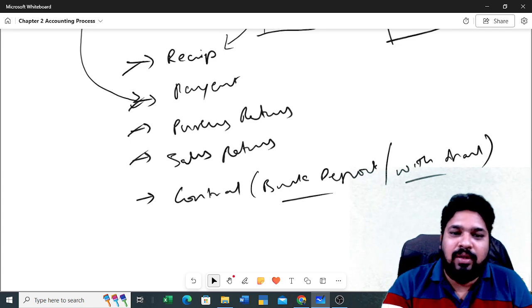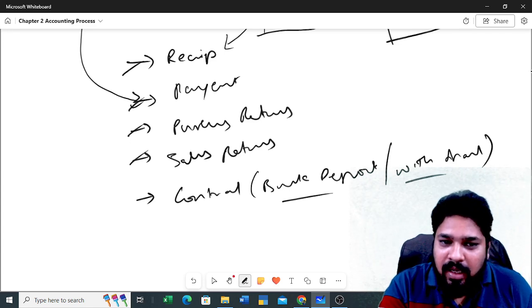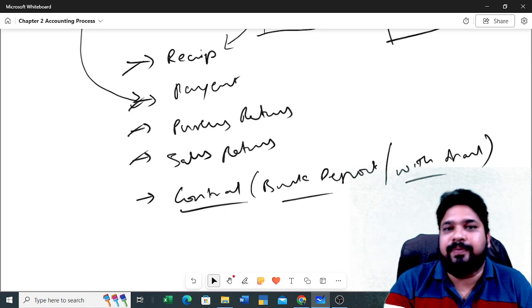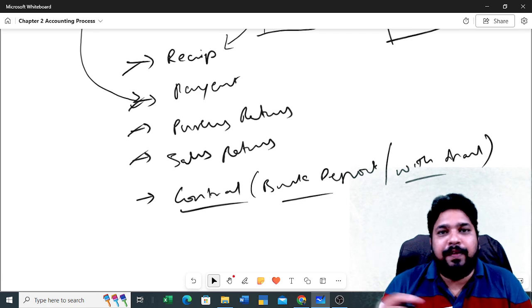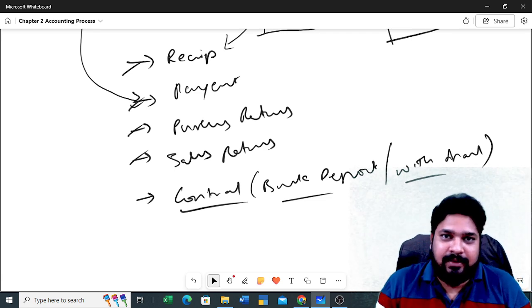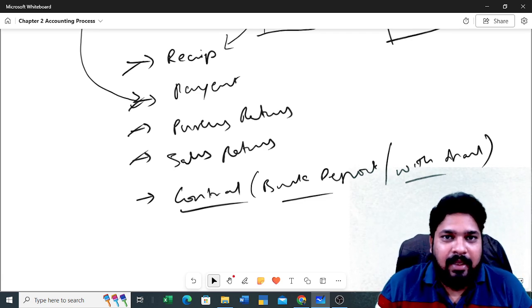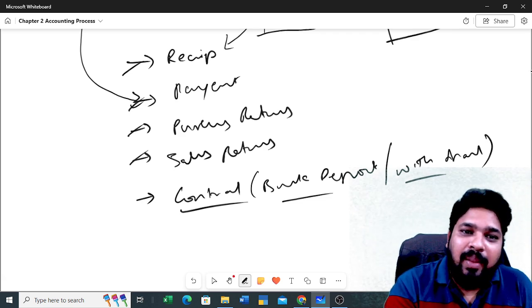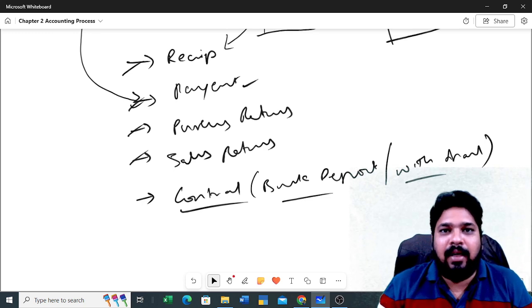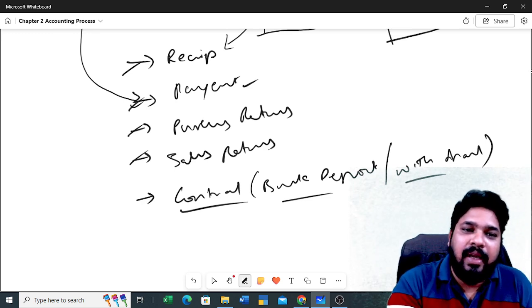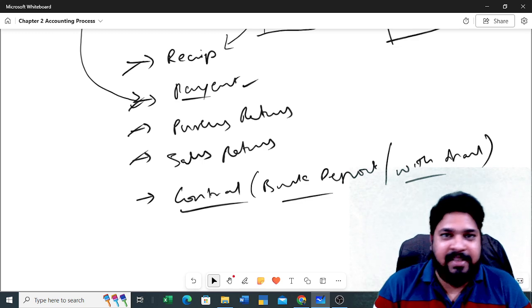So these are also transactions we can go with the contra. Suppose if you are paying to some other outside bank, then you can go with the payment. If you are paying the cash, you can consider it as a payment transaction.